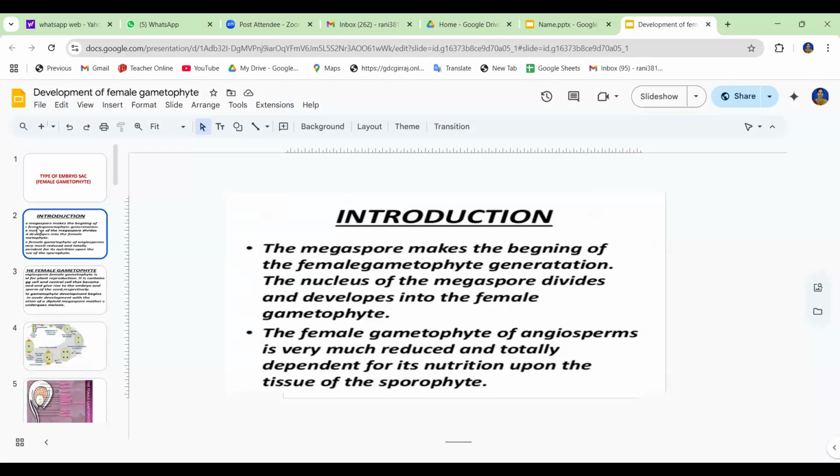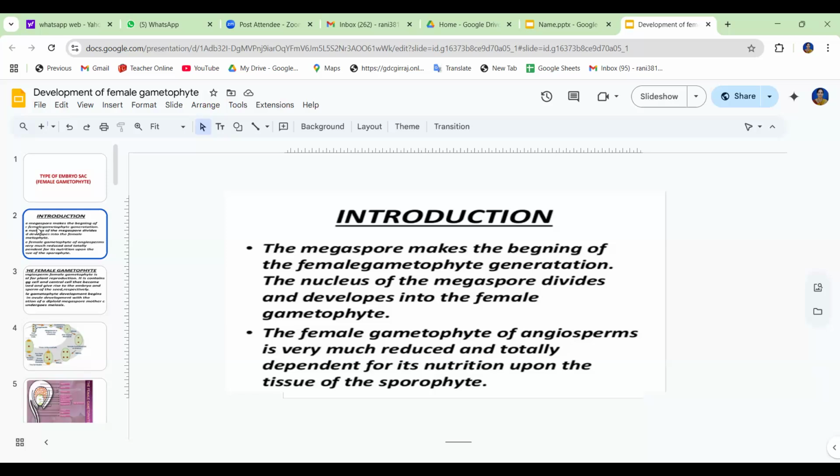So yesterday we completely discussed the development of the female gametophyte. That is also called megaspore. The megaspore makes the beginning of the mega gametophyte, that means the female gametophyte generation.